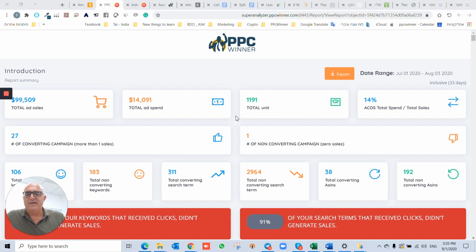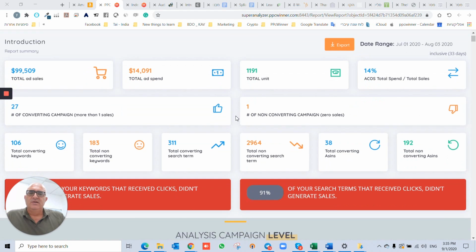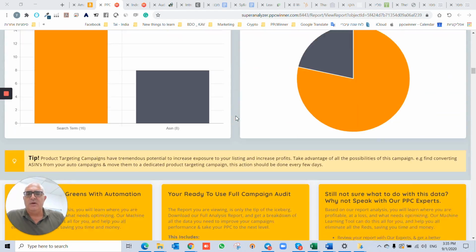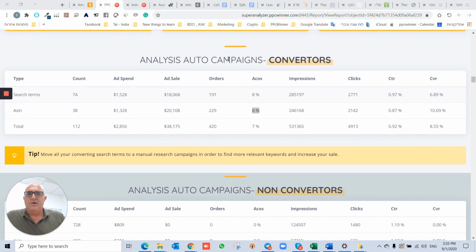The cool SuperAnalyzer helps you understand your PPC campaigns on Amazon better. And today I want to talk about how to make money from your competitors. So what we would do, we have here 40 different reports. What I would do, I would go into the auto campaigns converters. So here I will see the ASINs that I'm actually making money on.